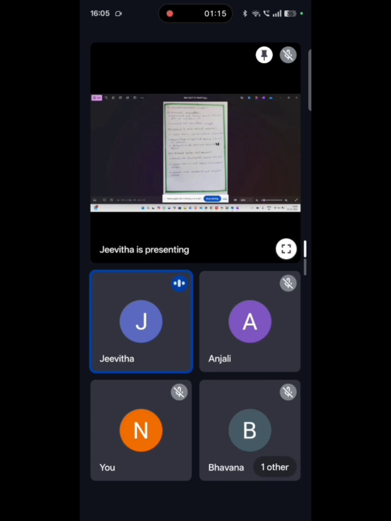Third step, install guest OS Ubuntu. Attach the downloaded Ubuntu ISO file. Start the VM and follow installation steps. Create user credentials and complete setup.